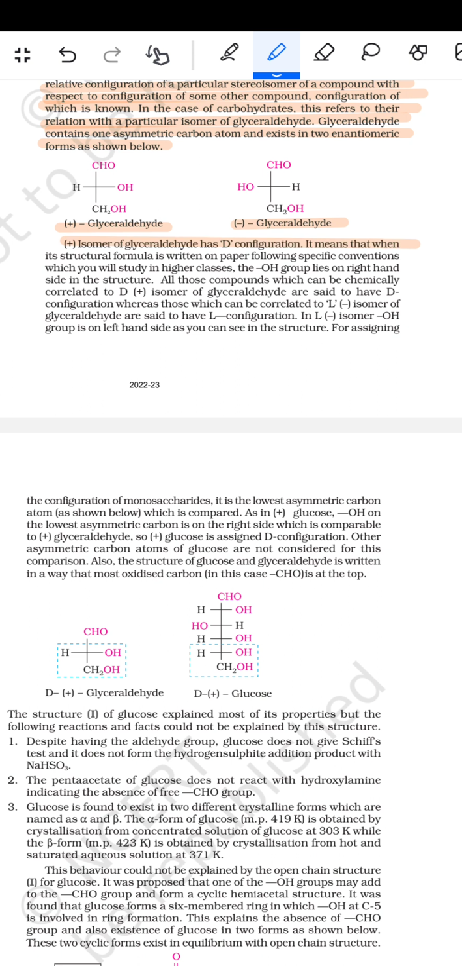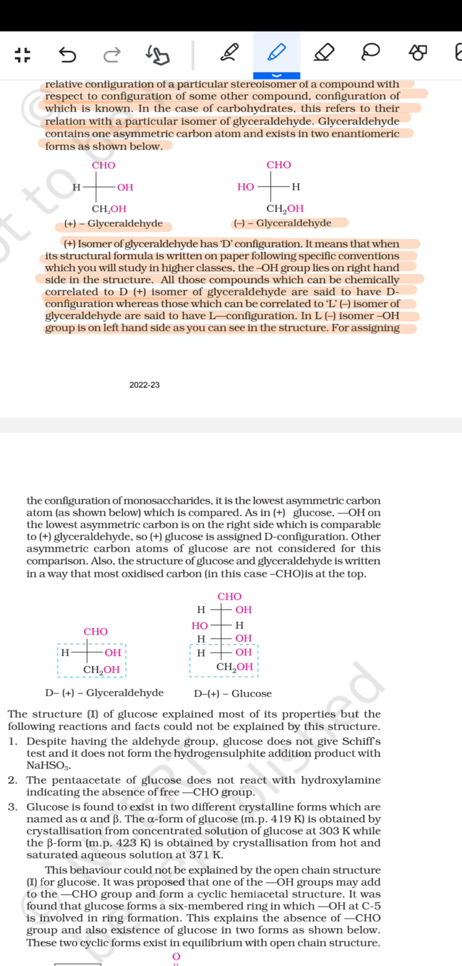It means that when its structure formula is written on the paper following a specific convention which you will study in the higher classes, the OH group lies on the right hand side in the structure. All these compounds which can be chemically correlated to the D plus isomer of the glyceraldehyde are said to have the D configuration, whereas those which can be correlated to the L isomer of the glyceraldehyde are said to have the L configuration. In the L isomer the OH group is on the left hand side, as you can see in the following structure.